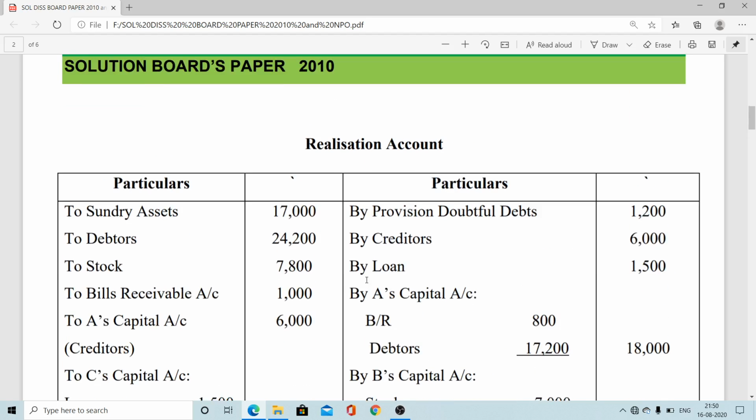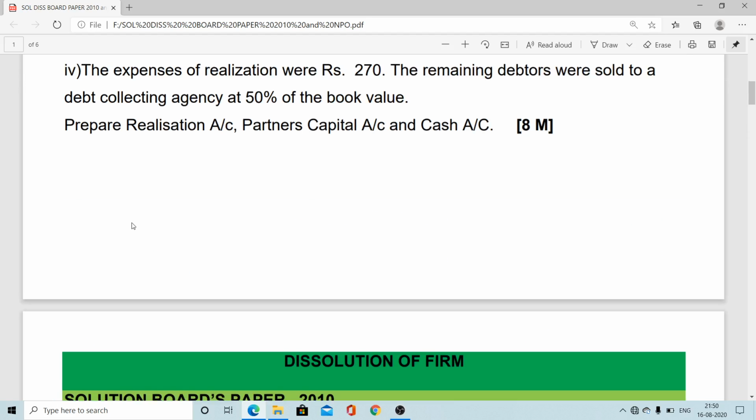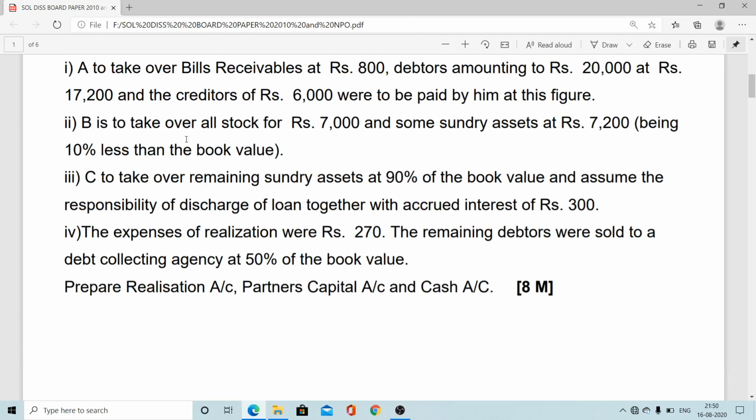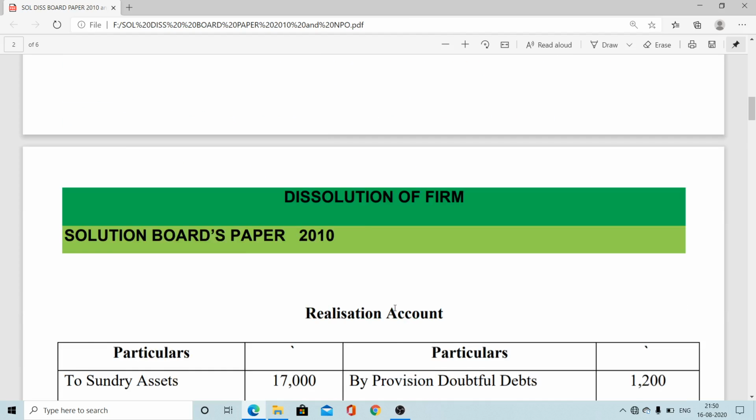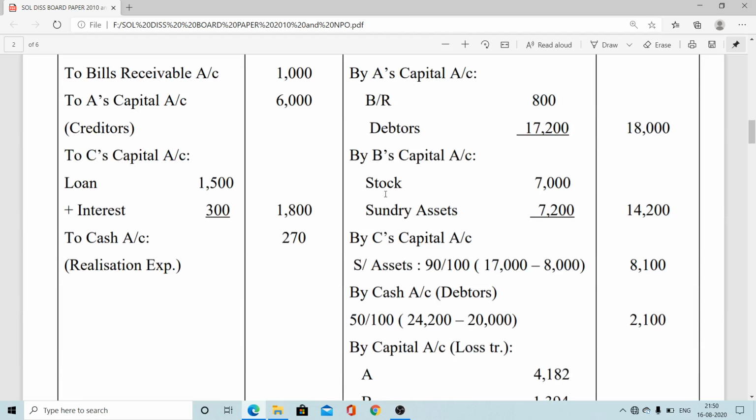Now the second adjustment, that is related to the second partner B. B takes over stock 7,000, sundry asset 7,200, that is less than book value. So by B's capital, stock 7,000, sundry asset 7,200, total amount taken over 14,200.